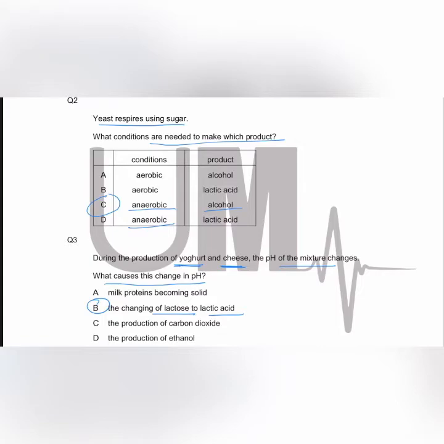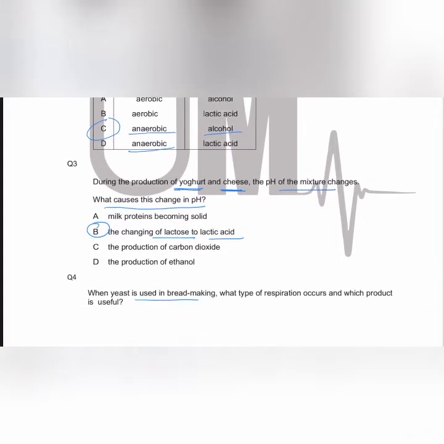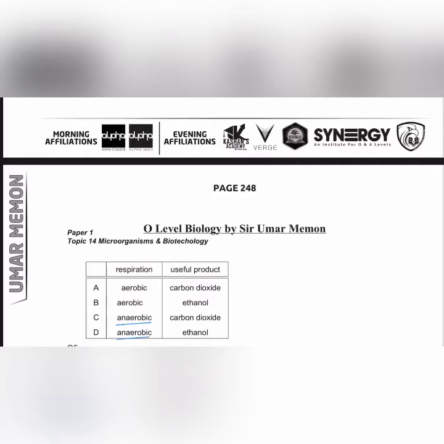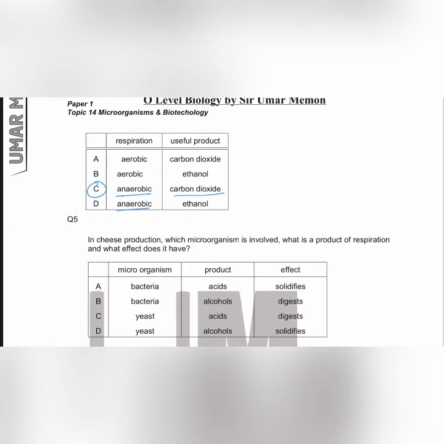Let's move towards the MCQ 4. When yeast is used in bread making, what type of respiration occurs and which product is useful? So in bread making, the type of respiration that occurs in the yeast is anaerobic, and the useful product is carbon dioxide, because the carbon dioxide causes the dough to rise. You should know that.